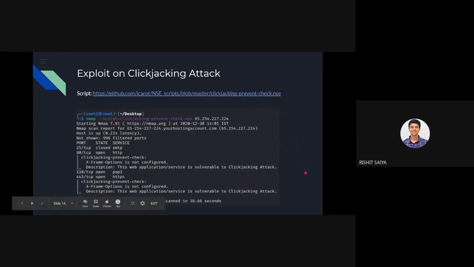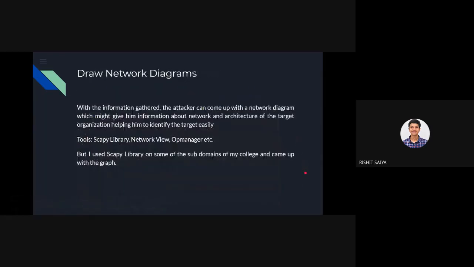So if you don't know, this is something. Network diagrams. This also comes under a part of scanning to understand the network architecture. I had to research a little bit, but I was able to come up with a script here. What we want is an overall and holistic idea of how the network is being used.